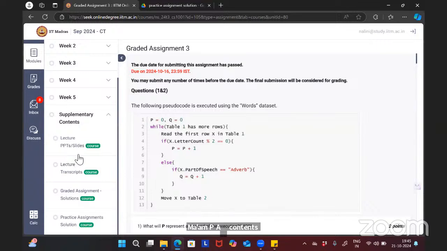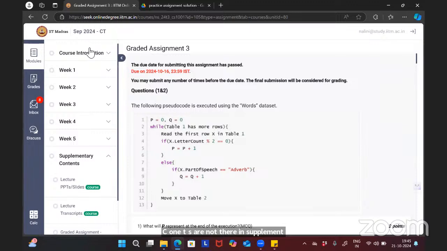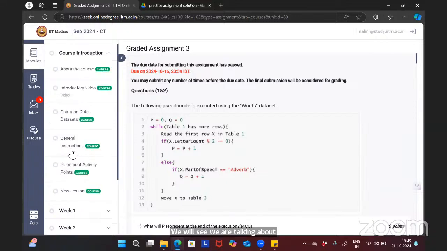PYQs are not there in supplementary contents. So in the discourse, its official page is also there somehow to find the practice. Yeah, in the discourse or something, we'll provide the link. Just ask that in the discourse. If you are active in the discourse, please ask, could you please share the practice last terms, previous term question papers? Then someone, yeah, we will give the link. Just see here in general about the course. Somewhere it is there.